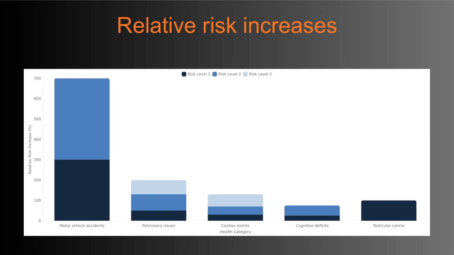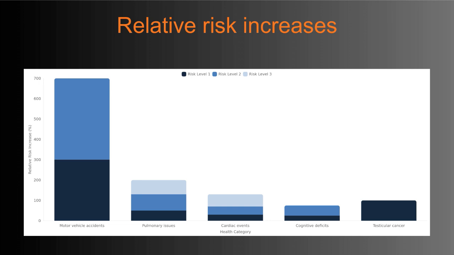Here we see the relative risk increases associated with cannabis misuse across several health categories. Most strikingly, the risk of motor vehicle accidents rises dramatically, up to 7 times higher in some cases, mainly due to impaired motor skills and perception. Pulmonary issues such as respiratory problems also show significant increases, especially with chronic use, which can potentially elevate the chance of lung cancer.